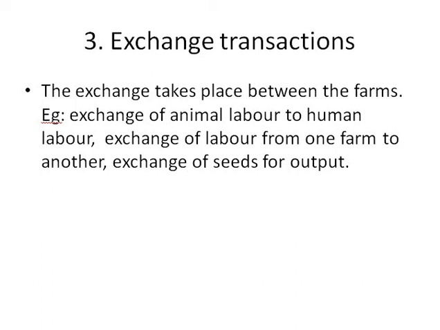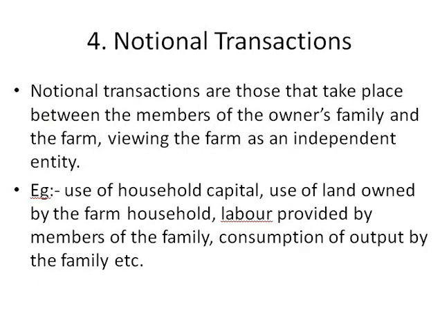All right. Next one, that is notional transaction. Now what is this notional transaction? Notional transactions are those that take place between the members of the owner's family and the farm, viewing the farm as an independent entity.